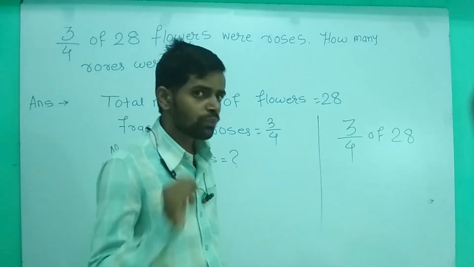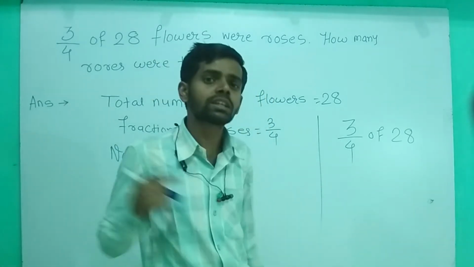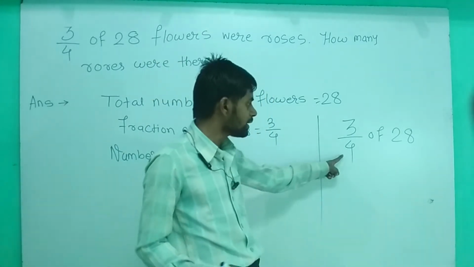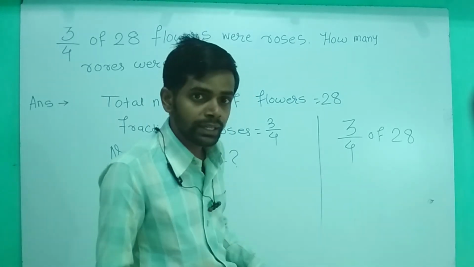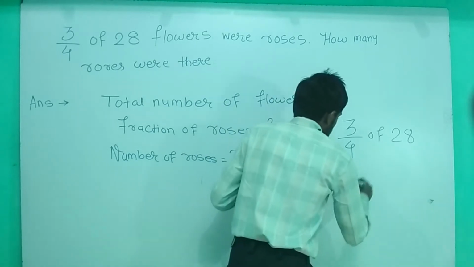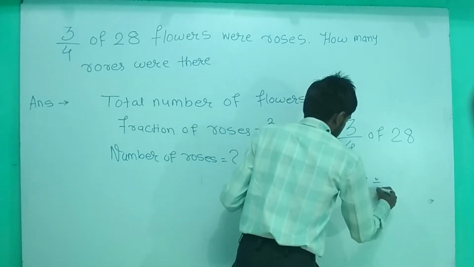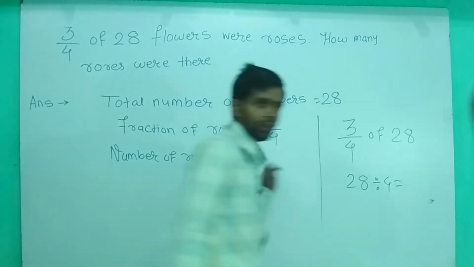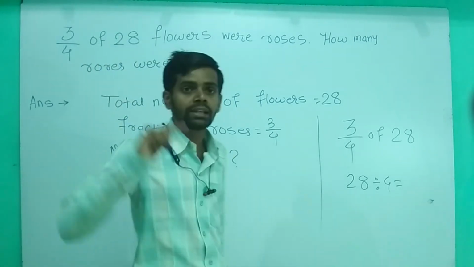ठीक है, so first of all, let's create, क्या create करेंगे? 4 parts of 28. 28 को 4 equal parts में divide कर देते हैं. ठीक है, so 28 divided by 4. So when you divide 28 by 4, you will get, okay dear,